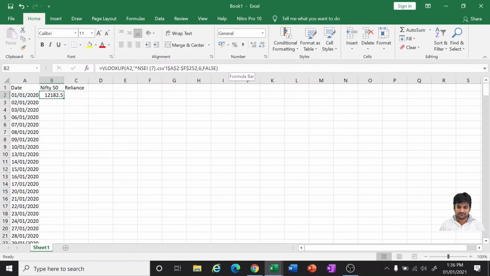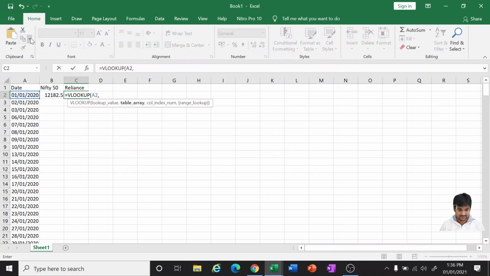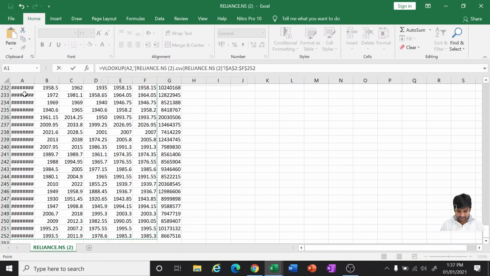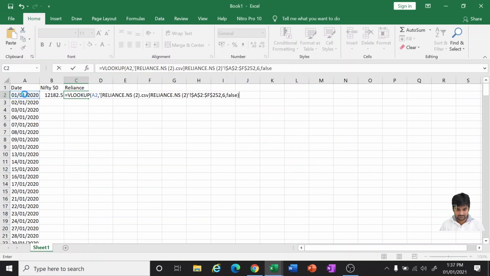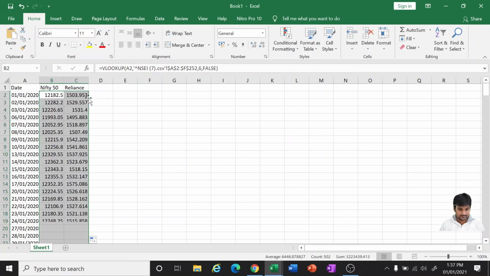Done. Same way we will do it for the Reliance VLOOKUP. Lookup value is the date, and the table array is from the Reliance table. Sixth column. Perfect. So we will be doing it for all the dates.